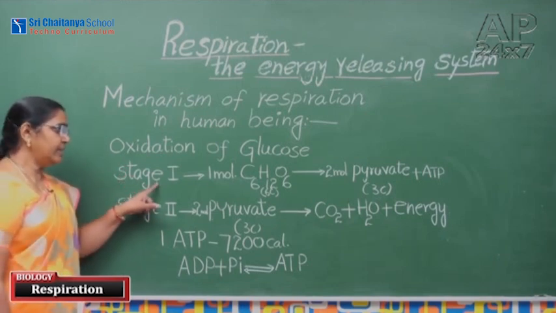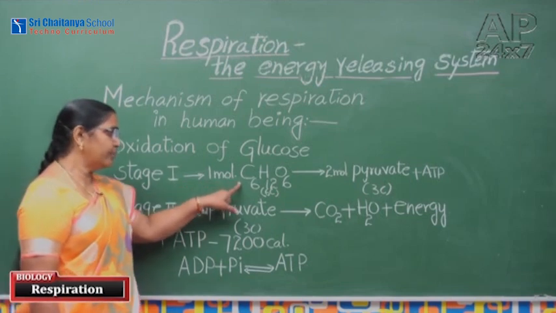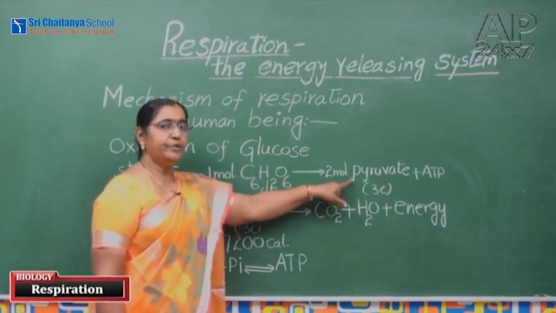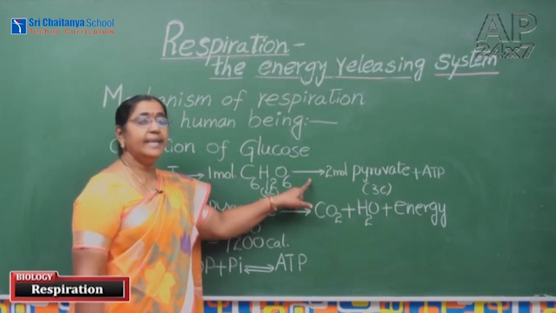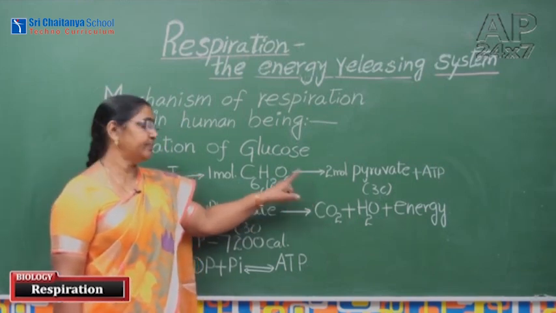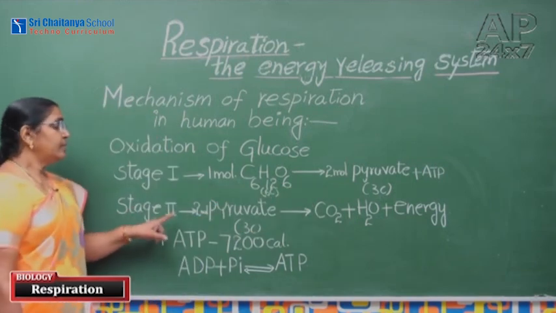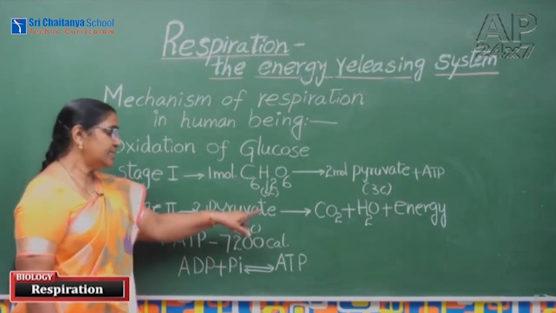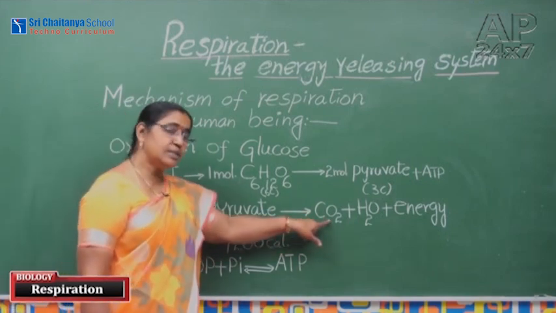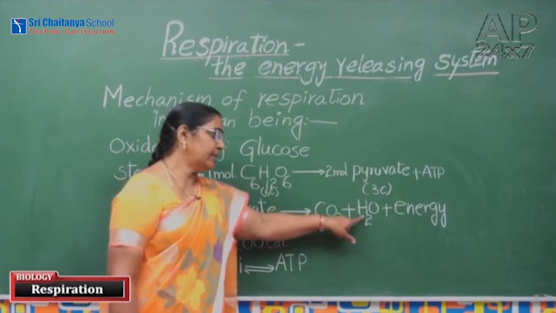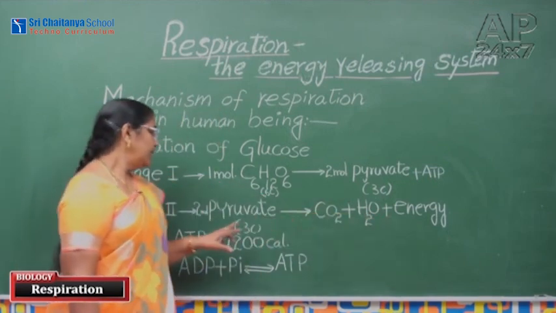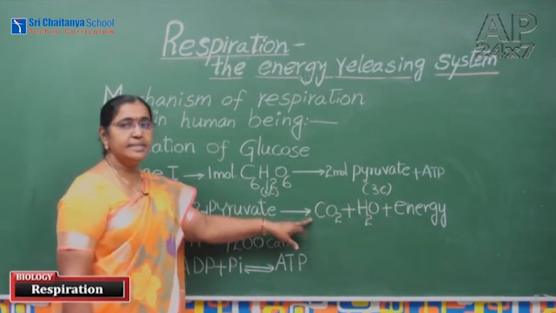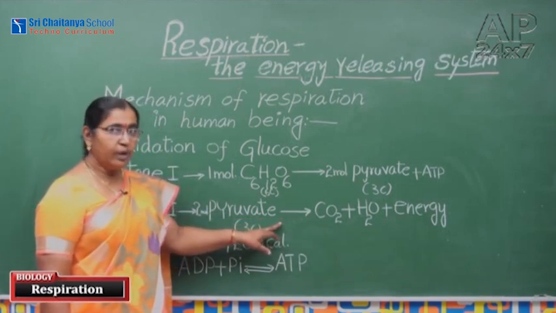In stage 1, oxidation of glucose gives pyruvate. This stage 1 takes place in cytoplasm. In stage 2, this pyruvate, through a series of reactions, gives carbon dioxide, water and energy. This series of reactions occurs in mitochondria.